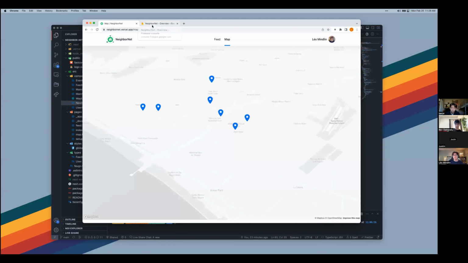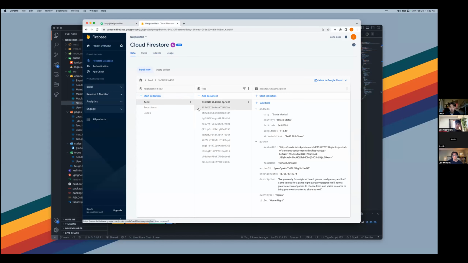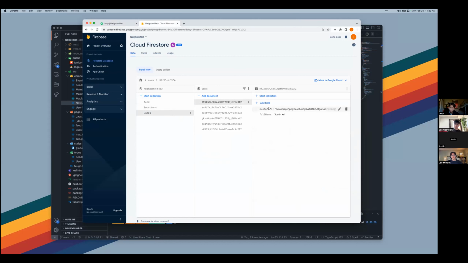All right, Ben. Do you want to talk a little bit about Firebase here? Yeah, so we use Firebase as a backend in order to store all the data. So, Leo, if you could take us to the Firestore database right now. This basically is the given information. If you make a feed, all of it is going to be taken in, where it's going to have the address, with latitude, longitude, the author, and all of the actual information that we need. Inside of Firebase, we store both feed information and information on the users themselves. So it's a handy way to store everything.